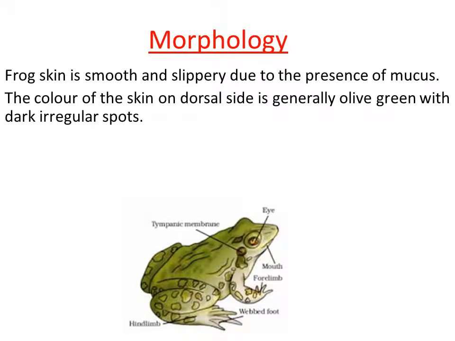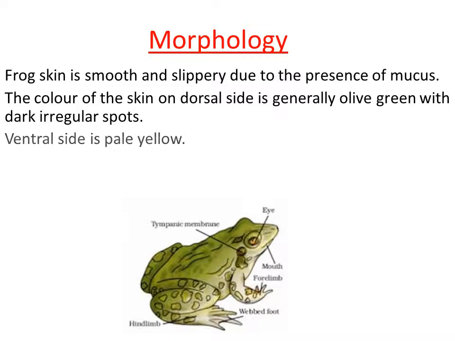And the color of the skin on the dorsal side is generally olive green with dark irregular spots. Especially here we are talking about Rana tigrina. So the Rana tigrina consists of olive green color on the dorsal surface. The dorsal surface is nothing but the back side of the frog, right? So the dorsal side is generally olive green in color with dark irregular spots. We can see dark irregular spots on the dorsal surface.